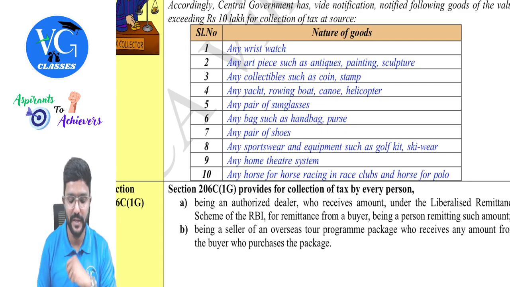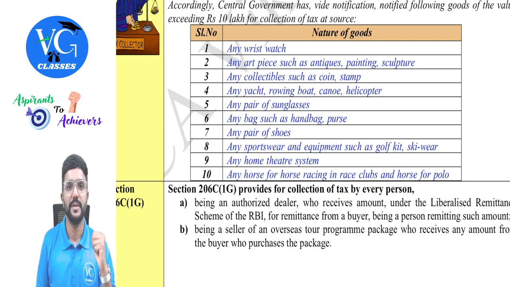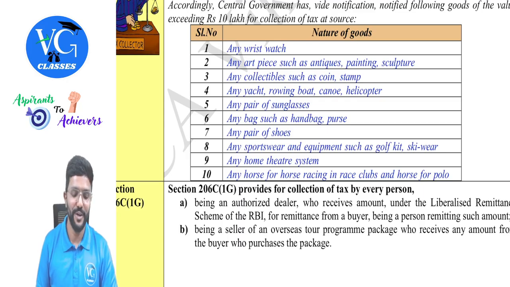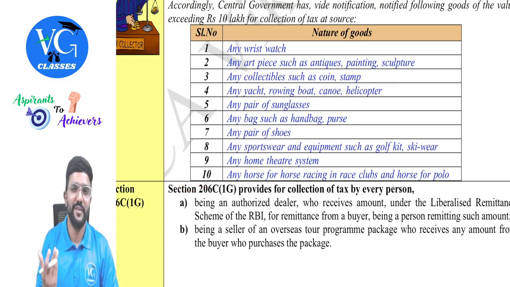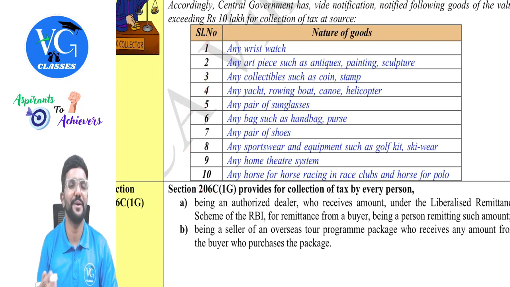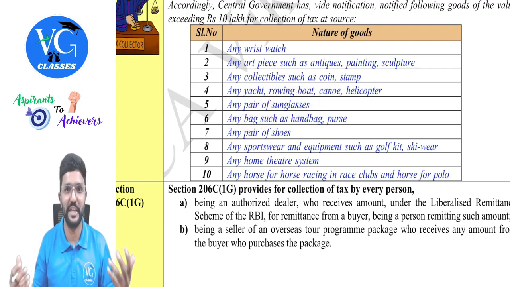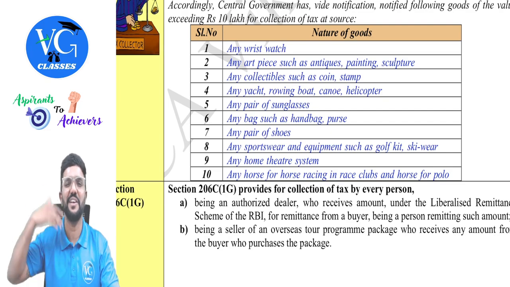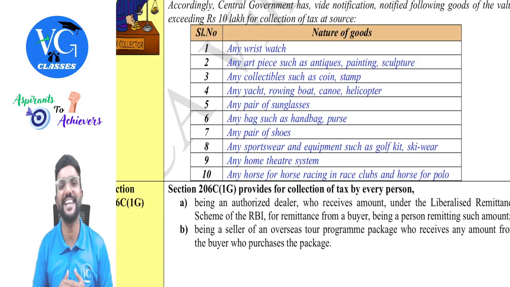Got it? And please be careful here, if horse is purchased only for race club or for polo, TCS is applicable. Sir, I am taking care of horse or I am a horse breeder. I have purchased the horse for more than 10 lakh. Is TCS applicable? No. And don't worry, this is applicable only for some stars. Whereas we people, if we are buying this, then will it be more than 10 lakh? May not be, sir. Especially like bag, sunglasses and all. But anyway, if by chance, assume tomorrow you qualified and you are earning really well, and if you are buying any of this product whose cost is more than 10 lakh, should seller collect TCS? Yes, he has to collect TCS.